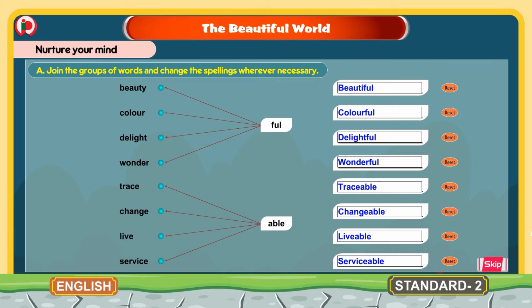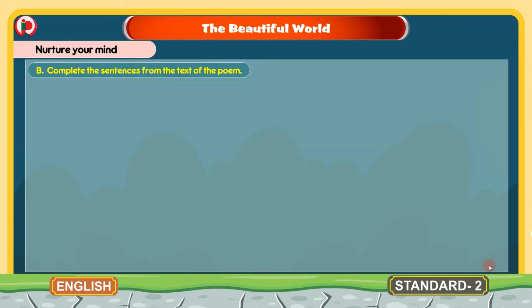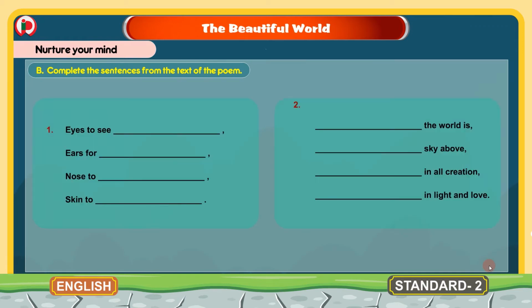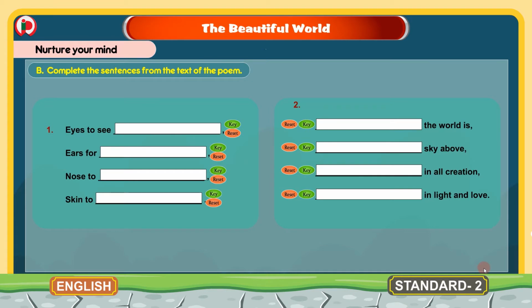Now we will move to the next bit. B. Complete the sentences from the text of the poem.